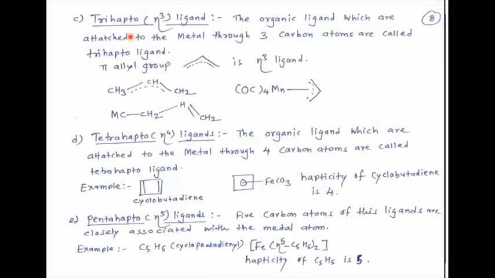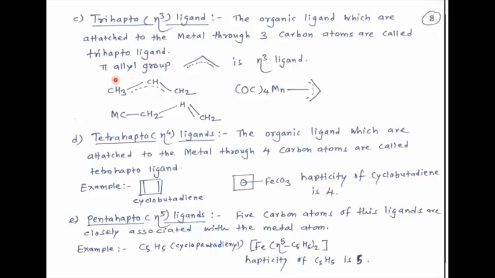Then see next type, trihapto, eta3 ligand. The name indicates that the organic ligand contains 3 carbon atoms by using which it forms bond with metal atom in organometallic compound. So the organic ligands which are attached to metal through 3 carbon atoms are called trihapto ligands.